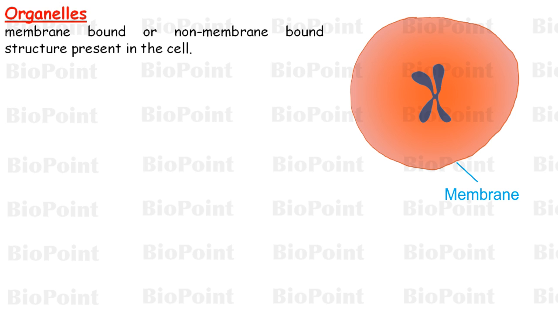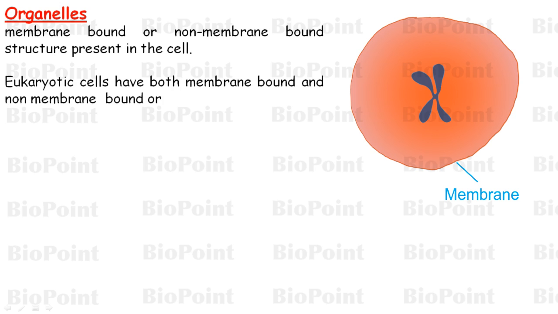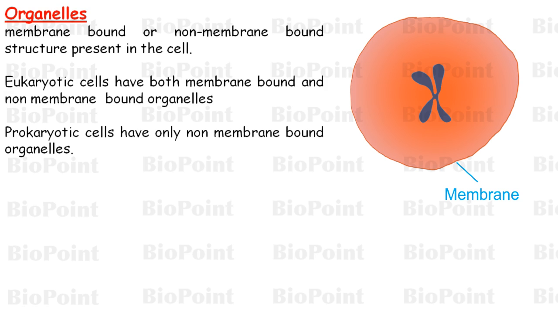Now, what is the difference between prokaryotic and eukaryotic cell? The cytoplasm of eukaryotic cell has both membrane and non-membrane bound organelles, while cytoplasm of prokaryotic cell has only non-membrane bound organelles. But it doesn't mean that all the non-membrane bound organelles are essentially present in prokaryotic cell. There are some non-membrane bound organelles that are present only in eukaryotic cell and not in prokaryotic cell.